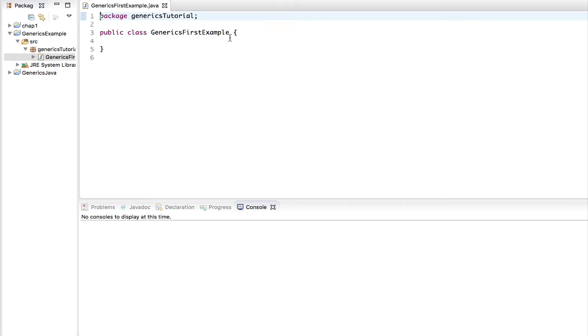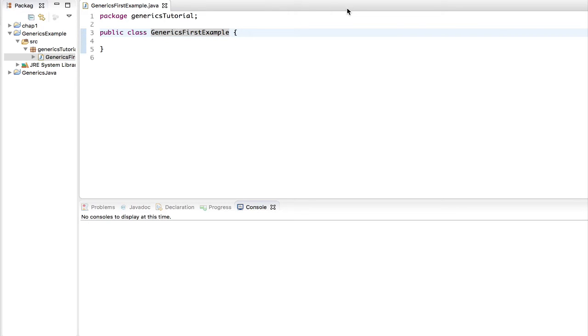In generics, you don't have to explicitly do that. When you create a generic class, the Java compiler will do that implicitly, or behind the scenes for you.